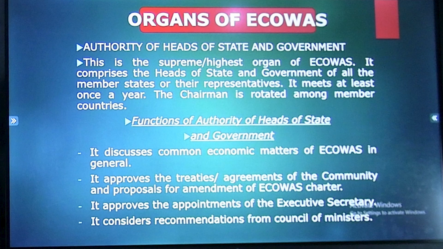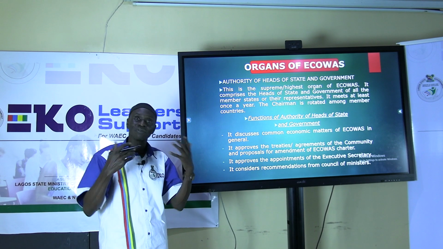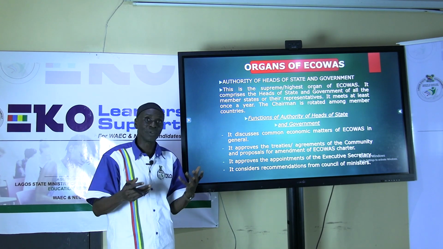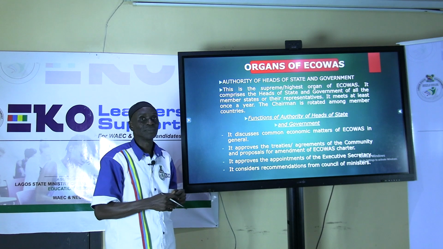It comprises the heads of state and government of all the member states, the 16 of them, or their representatives. If the head of state or government cannot be there, somebody could represent him, could be the Minister for Foreign Affairs, Minister for Economic Matters, or the Vice President, whoever will be able to represent him or her.